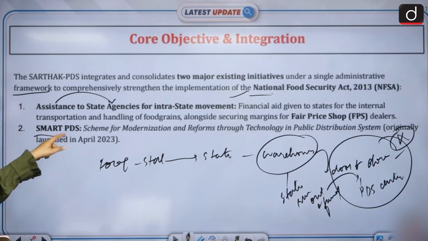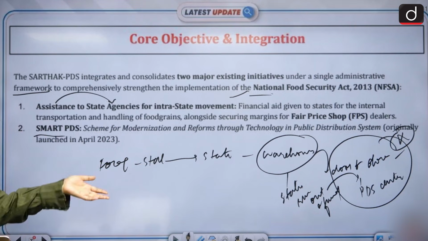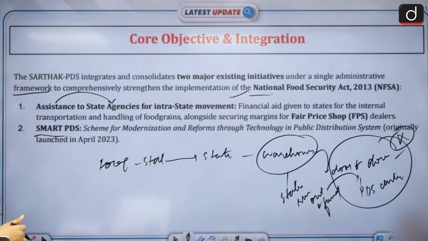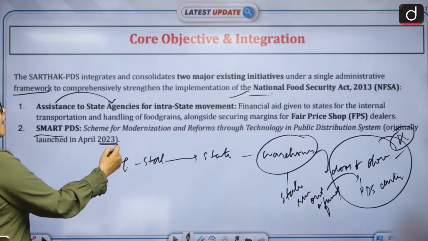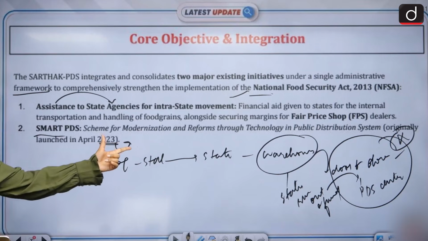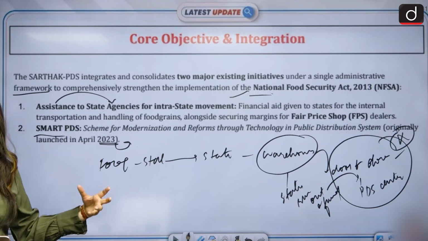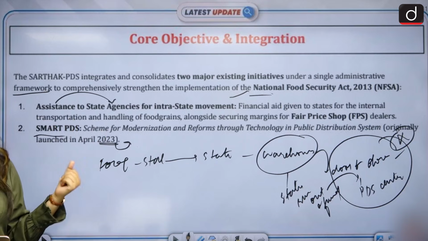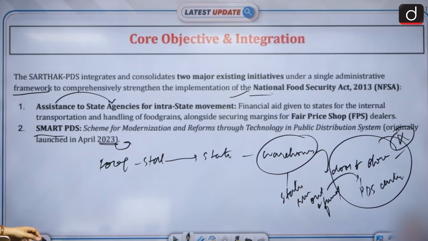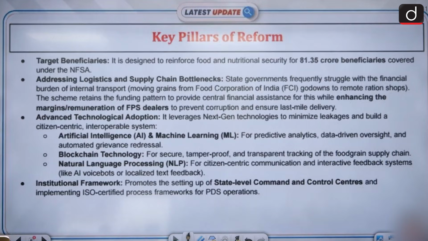That's why we have the Smart PDS scheme, that is, the scheme for modernization and reform through technology in PDS. This is running since 2023. A better implementation of this will be done with the new allocated fund. This will get more money, more modernization will happen, more technology will be brought in. Clear? Yeah. That is what we are trying to do.